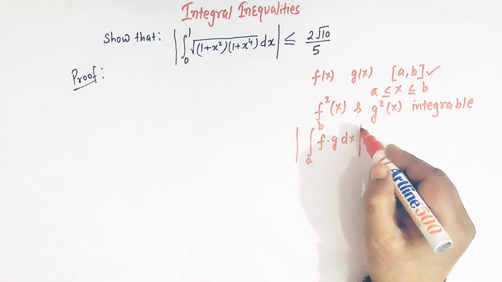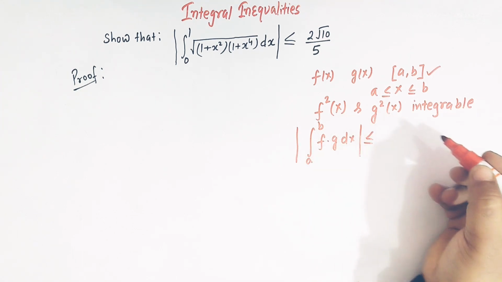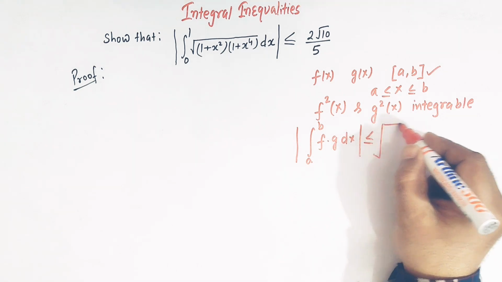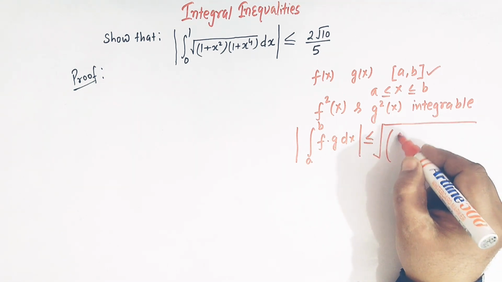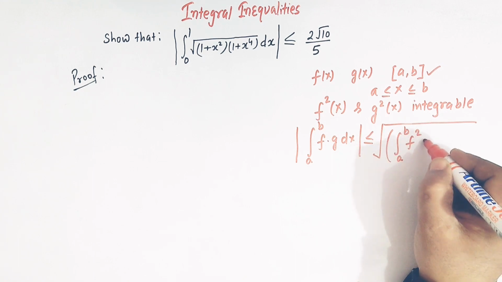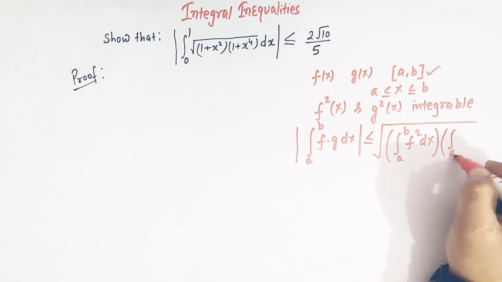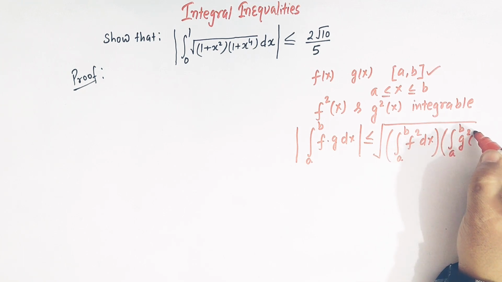So the absolute value of this integral is less than or equal to the square root of the product of these two integrals, that is the integral from a to b of f square dx, and then the integral from a to b of g square dx, right?